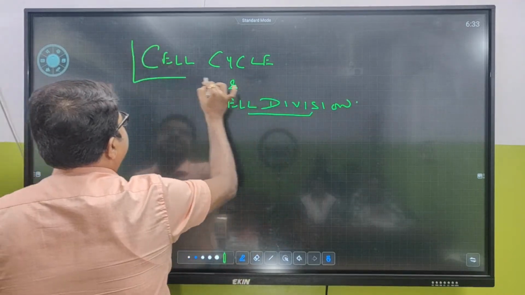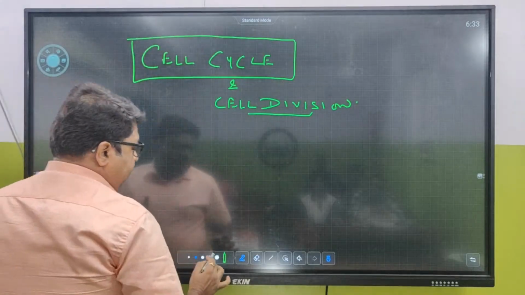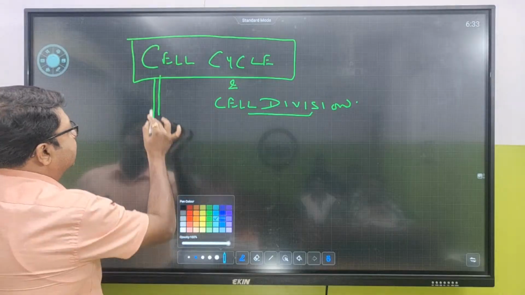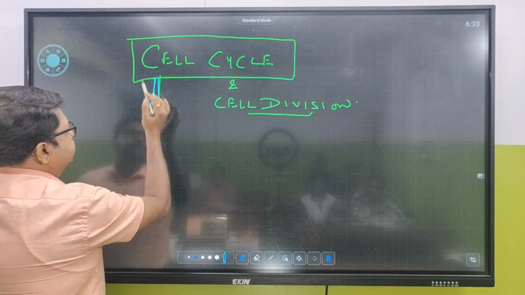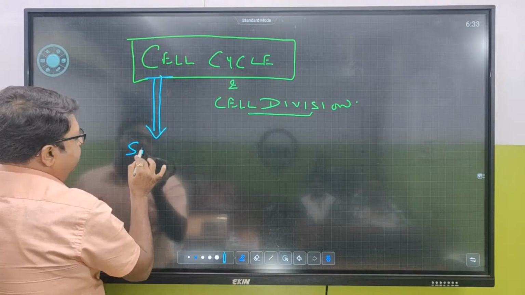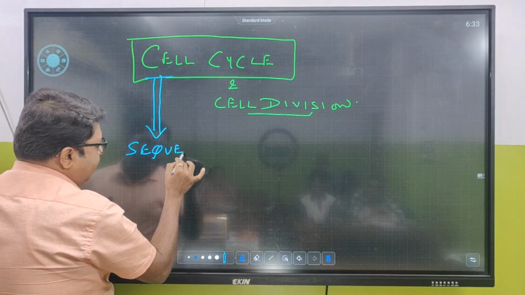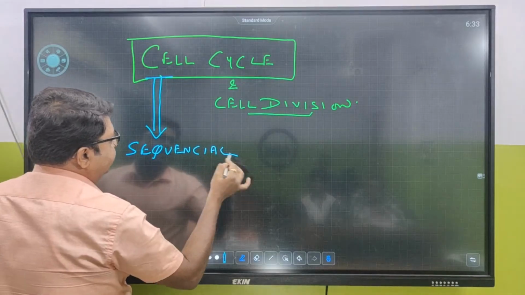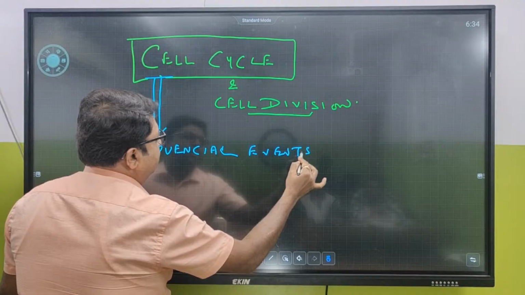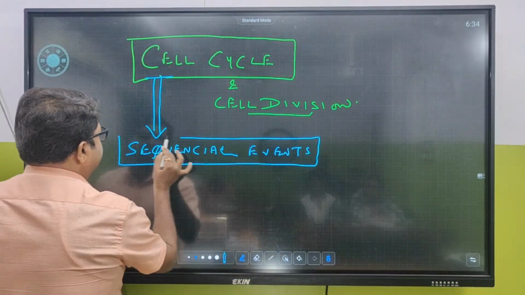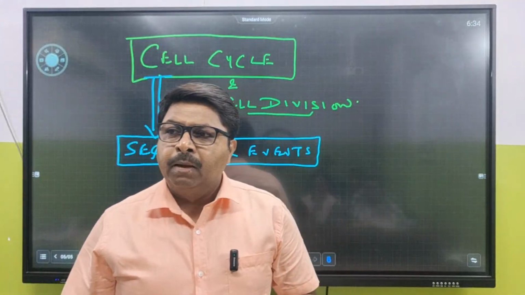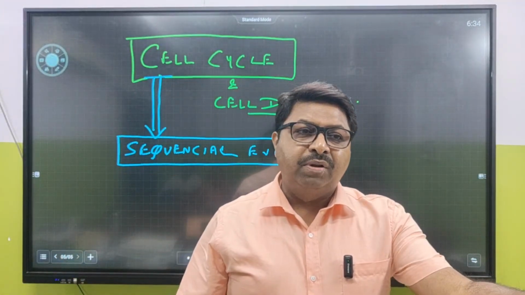Why do we call it a cycle, sir? Why are we calling it a cycle? Because it's a sequential event. Again, I repeat. Why I'm using this kind of terms is that it is there in your NCERT. Sequential events. And mind you, in the options, you are going to get this kind of terms only.